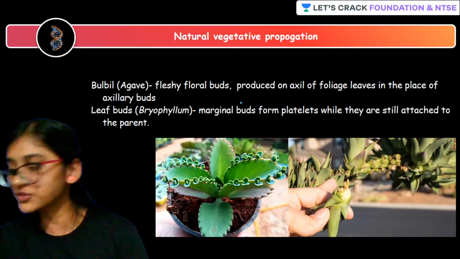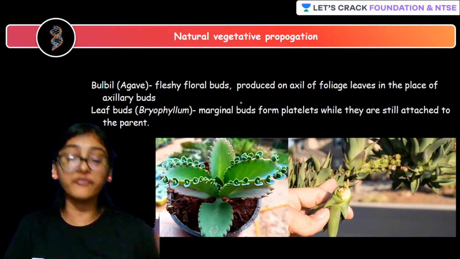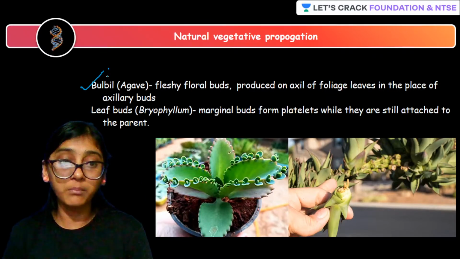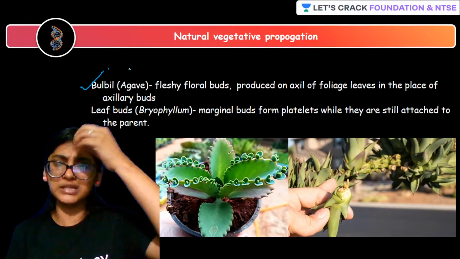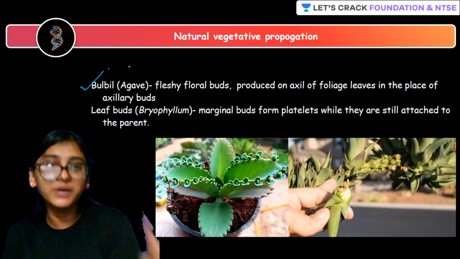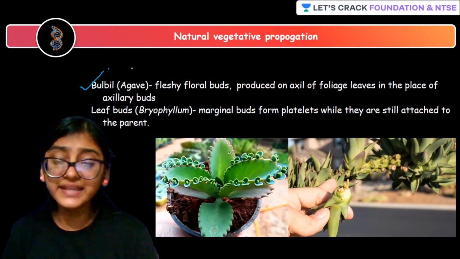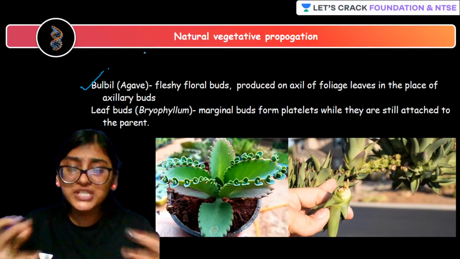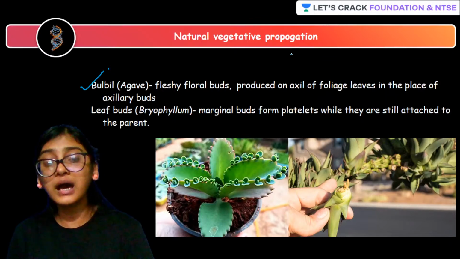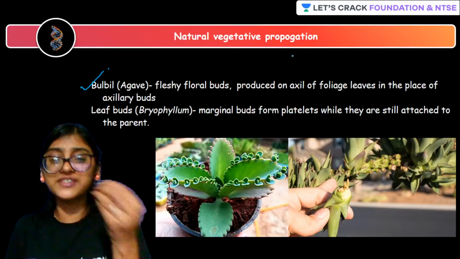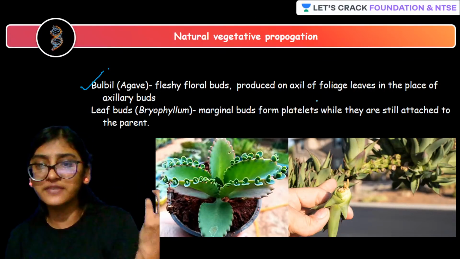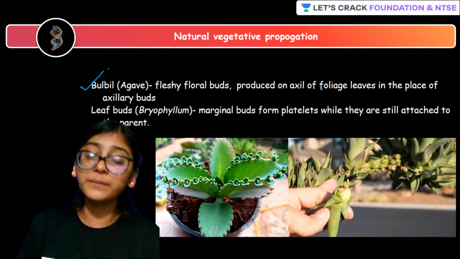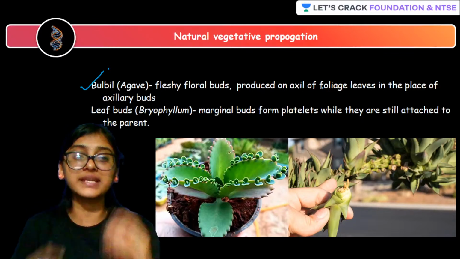Next type of students, next type of asexual reproduction is bulbil. Bulbil. What is this bulbil? How they are different from bulb? So students, in the case of agave, you get to see fleshy floral buds, and these leaf-like structures you get to see which is arising from the axillary buds. Okay, so very good example for bulbil structure is agave.